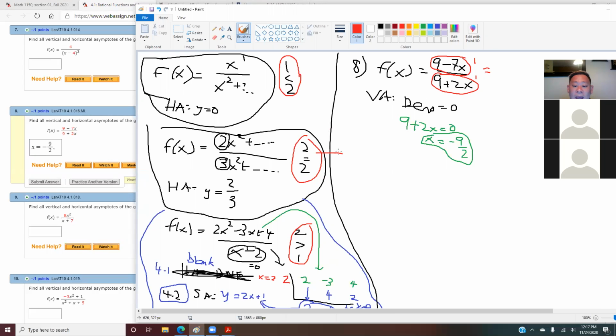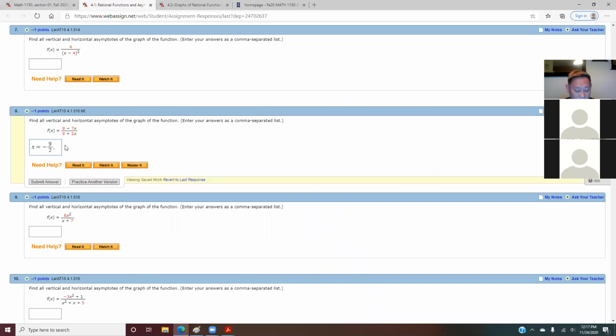So if they are the same, then you have to use the second one. And if they're the same, how do you find your horizontal asymptote in this case? It is the leading coefficients. What is the leading coefficient of the top one? Negative 7. And what is the leading coefficient of the bottom one? 2. So this is your horizontal asymptote: again, make sure you put y equals negative 7/2. If you don't put y equals, they will mark you wrong. You guys all right here?